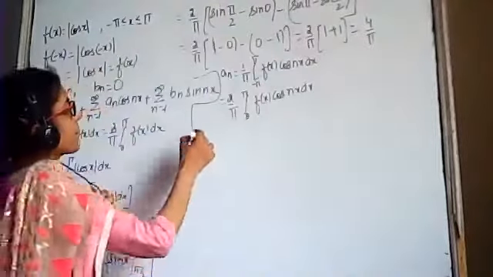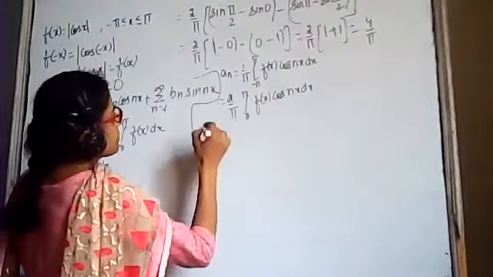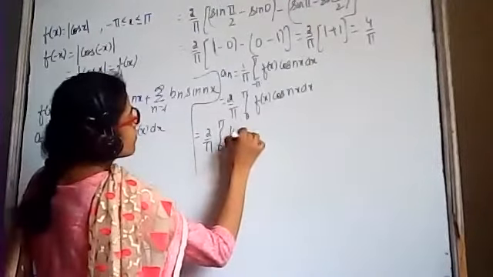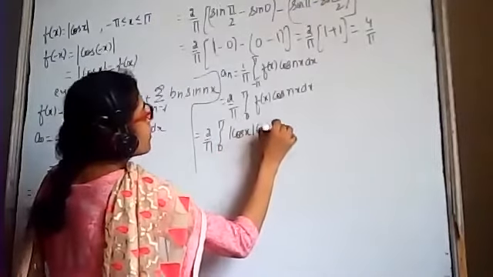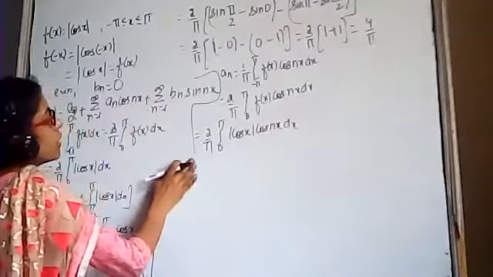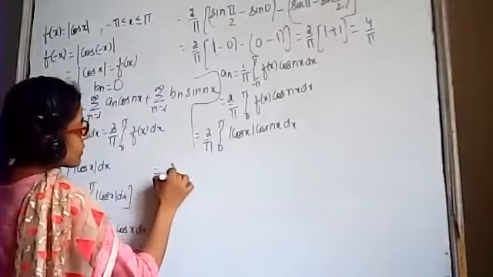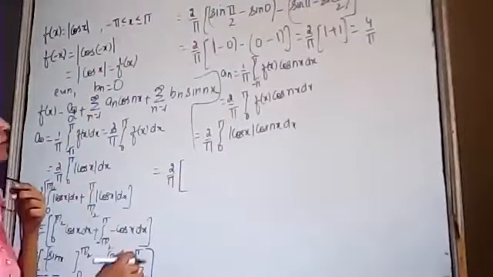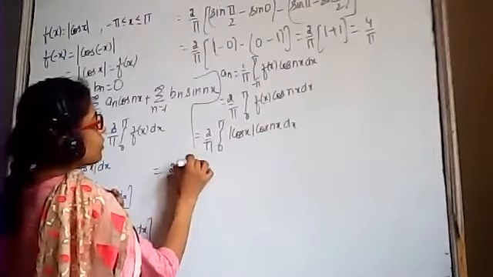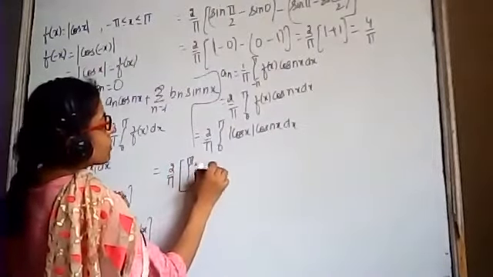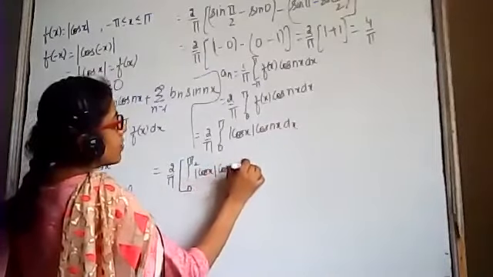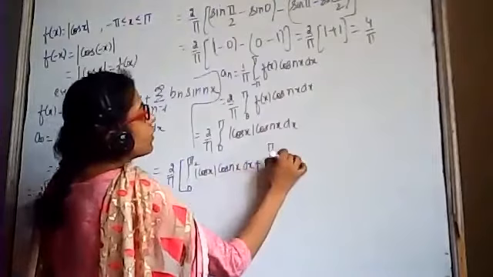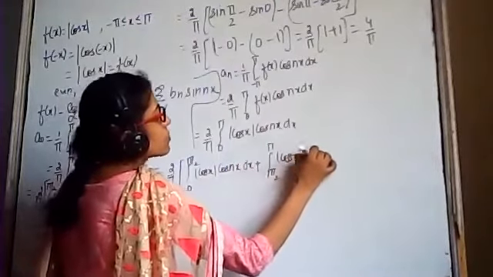Here f(x) is mod of cos x, so we have mod of cos x times cos nx dx. Again we have mod of cos x, and within the limit 0 to pi we have two values. First is from 0 to pi by 2, mod of cos x into cos nx dx, and the second is from pi by 2 to pi, mod of cos x into cos nx dx.